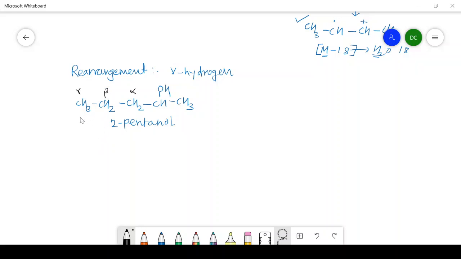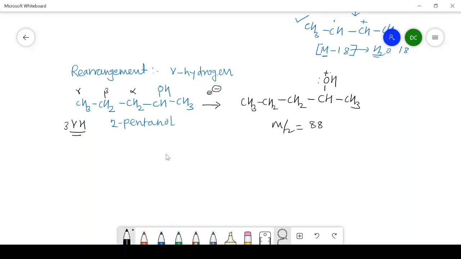Therefore, on the gamma carbon, there are 3 gamma hydrogens. So, rearrangement is possible. How you can see here? First step, ionization: CH3, CH2, then CH2, CH OH, oxygen contains positive charge, and CH3. The M by Z value of 2-pentanol, we know that it is 88.